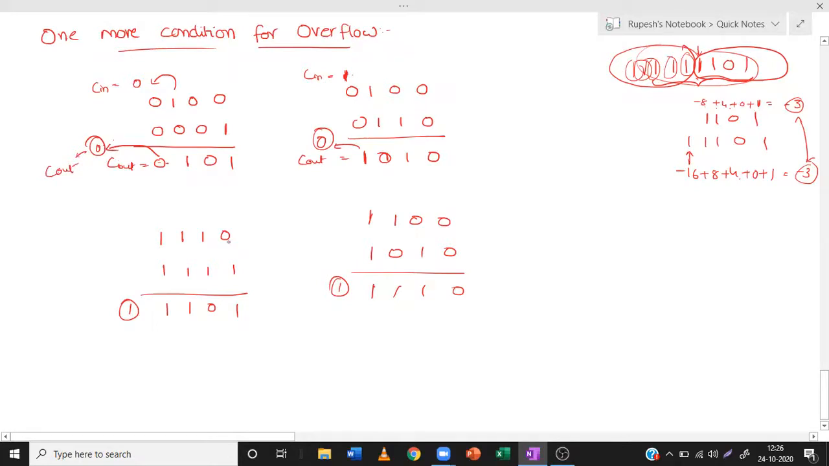Similarly here also this is 1, this 0 and carry is 1. This is 1 and carry is 1. This 1 and carry is 1. That is here C in is 1 and C out is 1. Here C in is 0 and C out is 1.